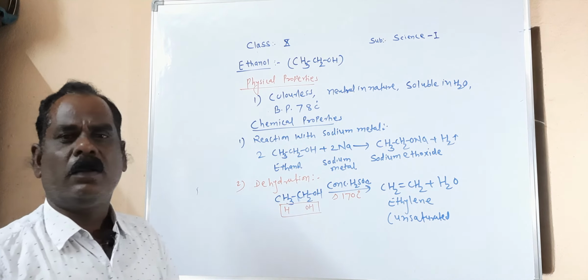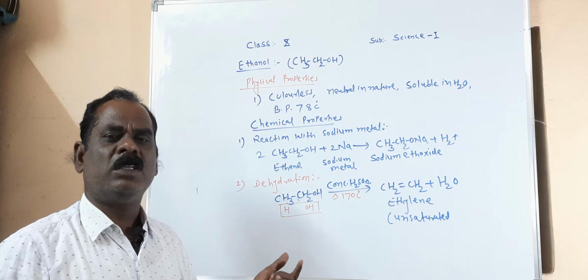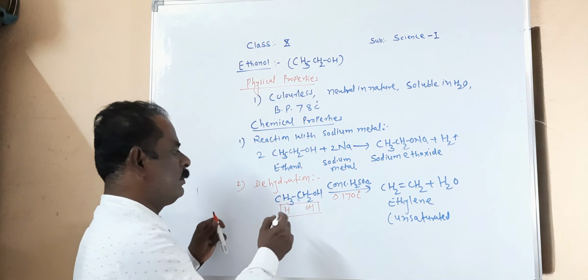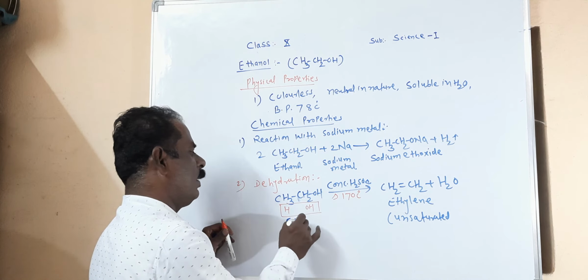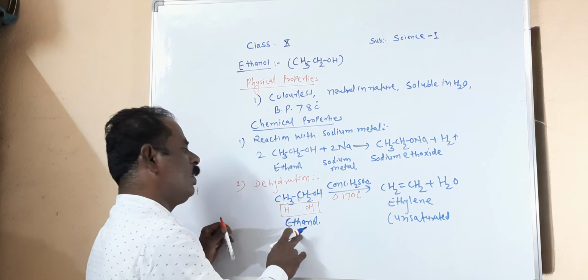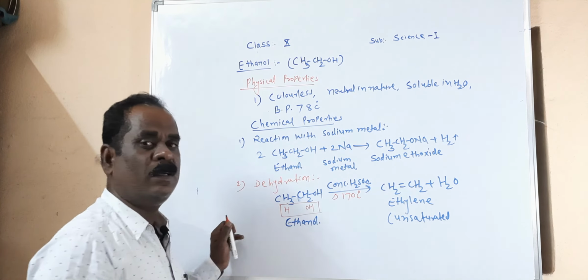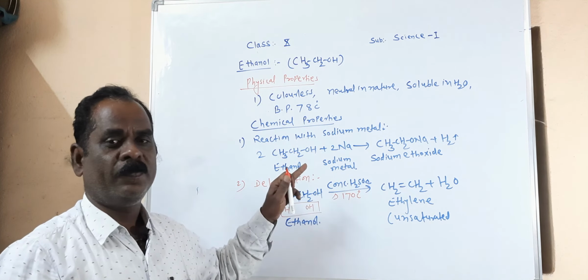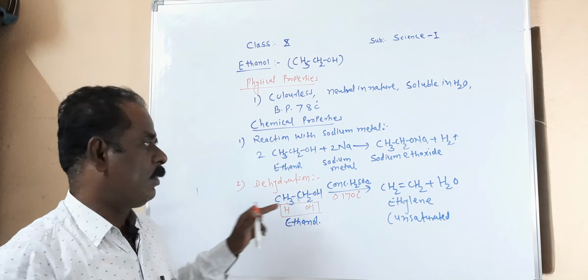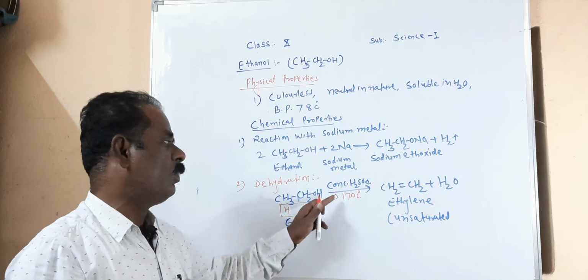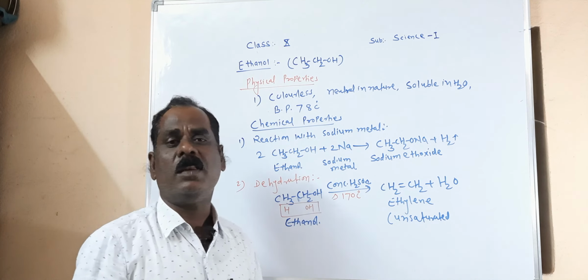What is the dehydration reaction? The reaction in which a water molecule is eliminated from the reactant, that is from ethanol, is called dehydration, when ethanol is heated with concentrated H2SO4. Here concentrated H2SO4 acts as a dehydrating agent. It removes the water molecule and forms ethylene.